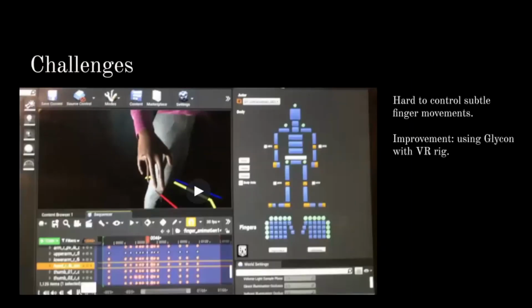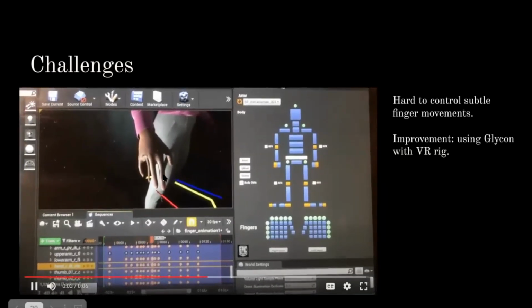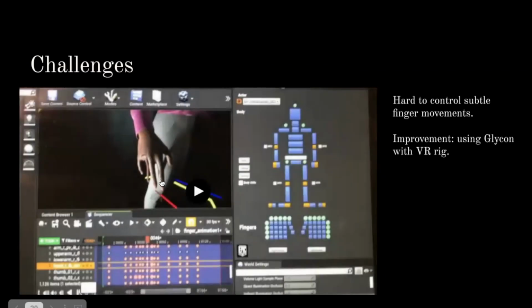As I mentioned before, there are some shortcomings of control rig. Let's see this video first. This is a finger animation created by Control Rig. It's a bit deformed since we need to adjust the locations by hand. It would be hard to control the subtle movements. So to solve this problem, we will use Glycon 3D and VR Rig to make finger animations in the next step.